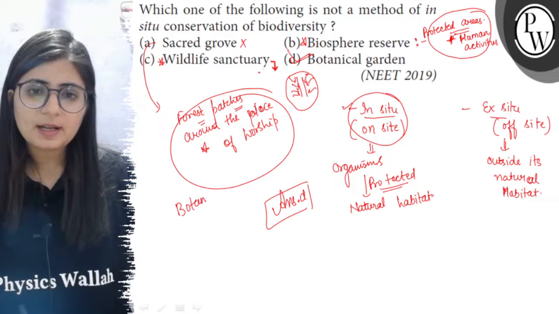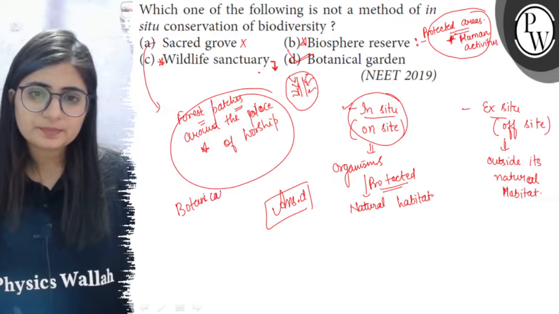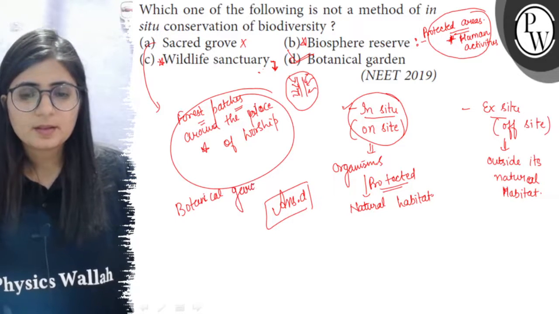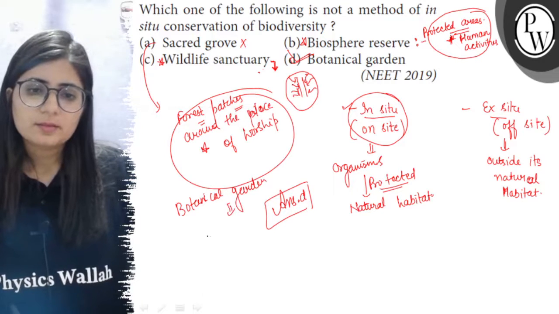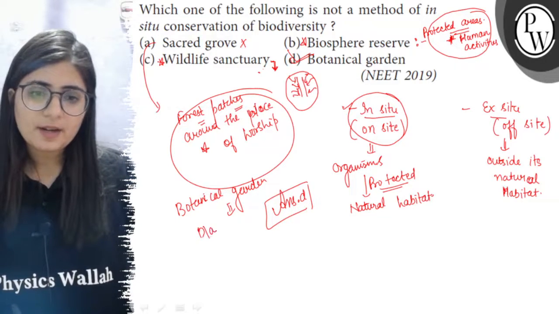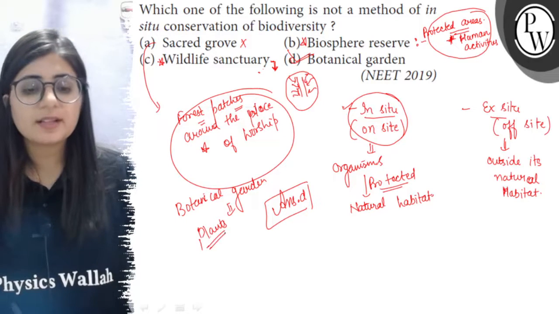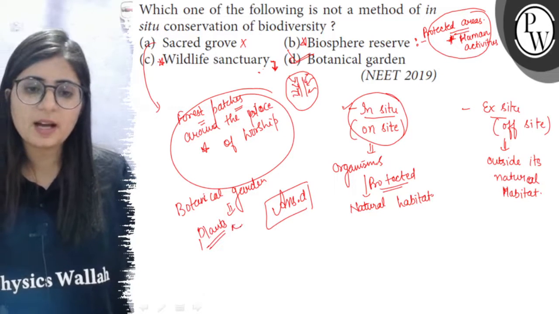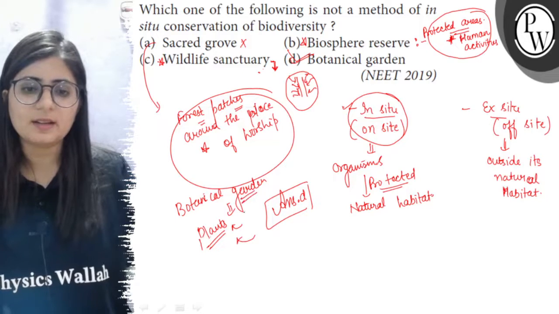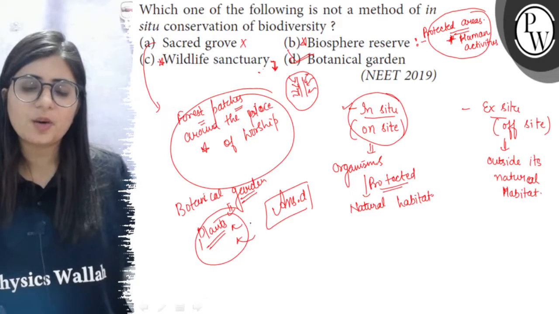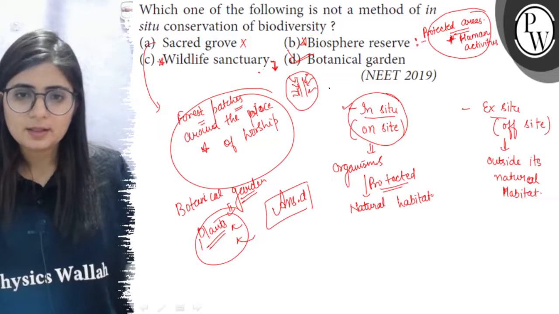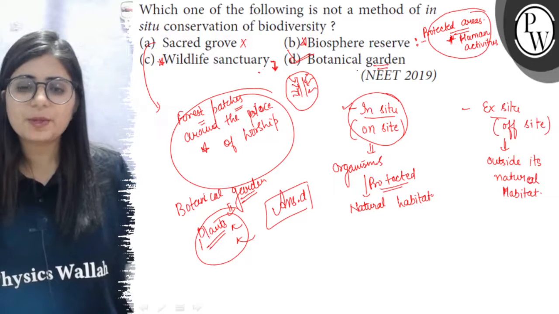Botanical gardens are the places where plants are grown. Plants which are facing the threat of extinction are grown in these gardens. So these plants are grown outside their home in a garden which is known as botanical garden.